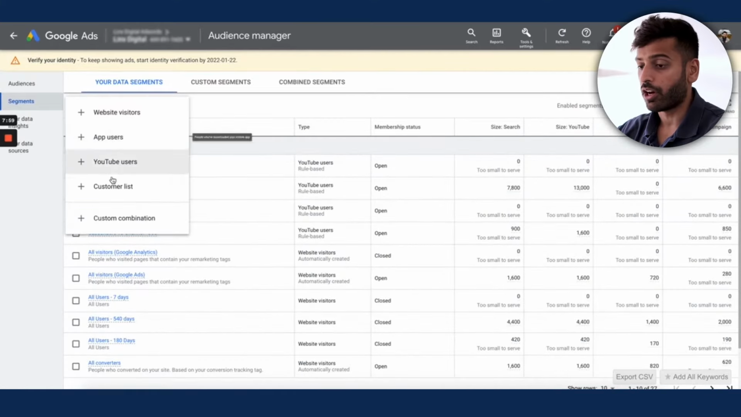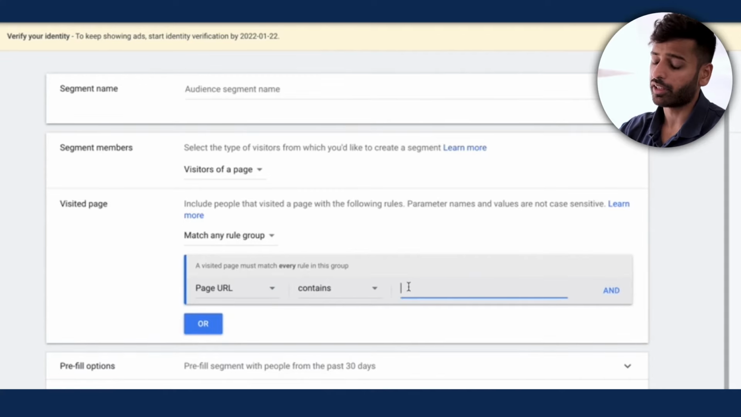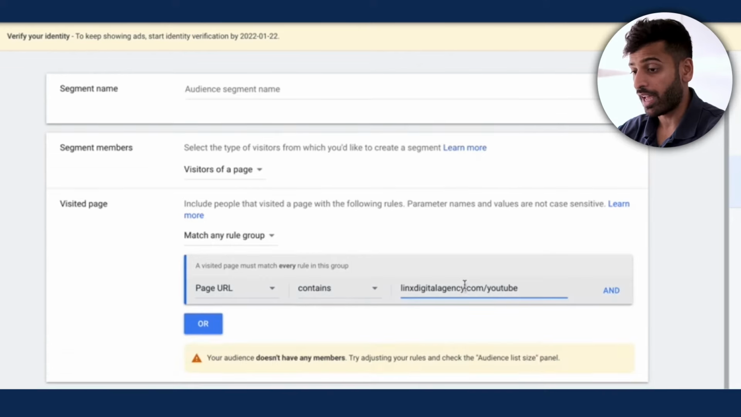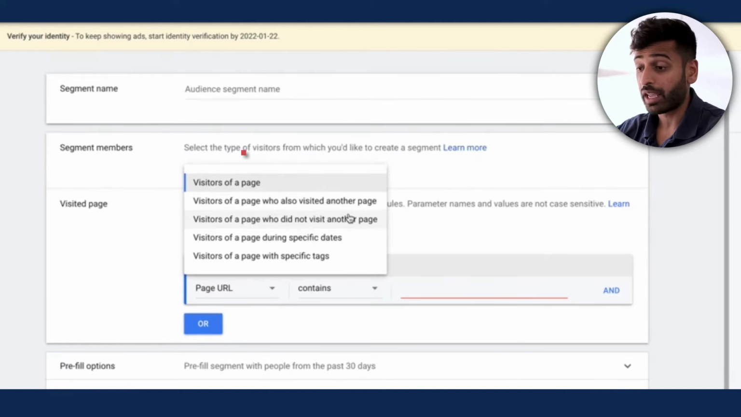Now, if we click on website visitors, right, then we are able to essentially create audiences based on different websites. So for example, if the page URL contains, let's say there's a specific landing page you want to target, right? And the landing page URL is linxdigitalagency.com/YouTube, right? So then you can create audiences based off that. Or you can just go in here and you can also do people who did not visit a page, people who visited a page, people who visited during specific dates if you want to do a retargeting for a promotion, people who visited pages with specific tags.